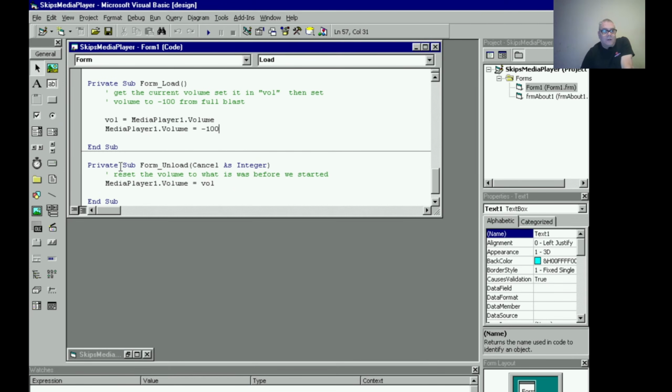Then once we unload, we're going to set the media volume back to whatever it was. I want this because if the media volume is low and you try to play a file, it won't play. So we're going to set it to 90, and then we're going to play it. And once this form unloads and you kill the program, it's going to set it back to whatever we set originally in that public variable called volume, all right? And that's it. That's the whole program.